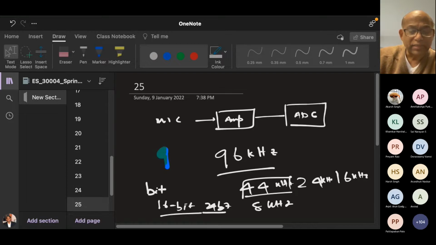So how do I decide the sampling frequency? How much should I have? Sir, minimum. How much minimum should it be? Minimum, I think that is.